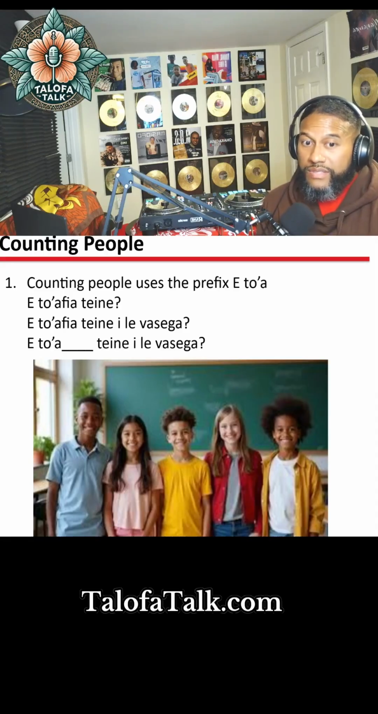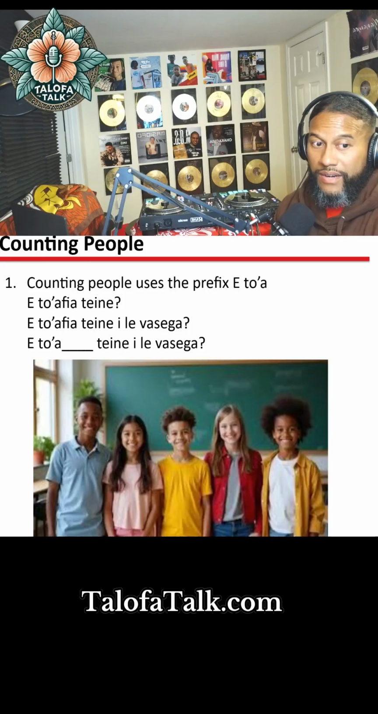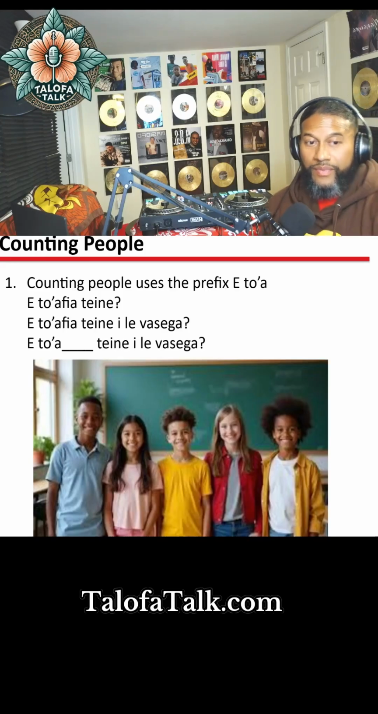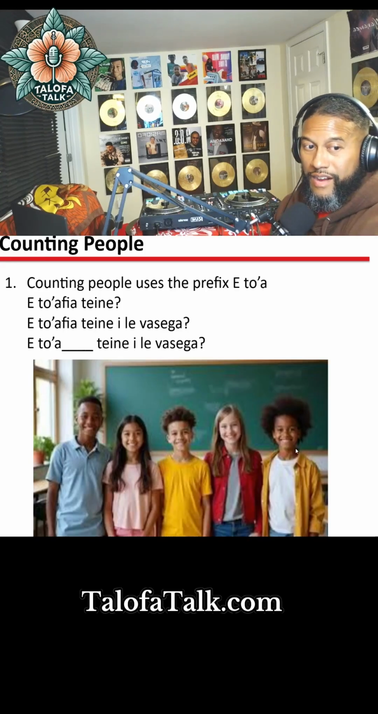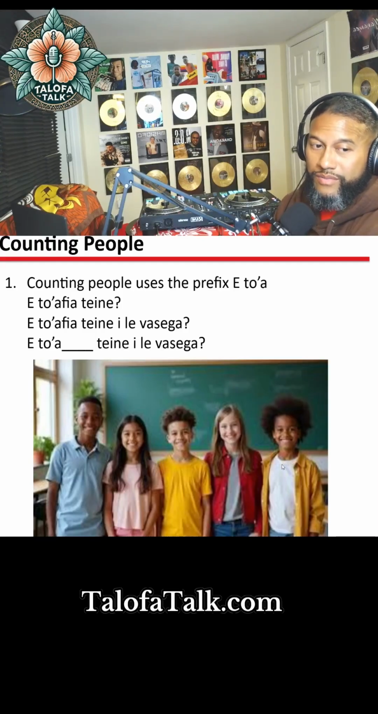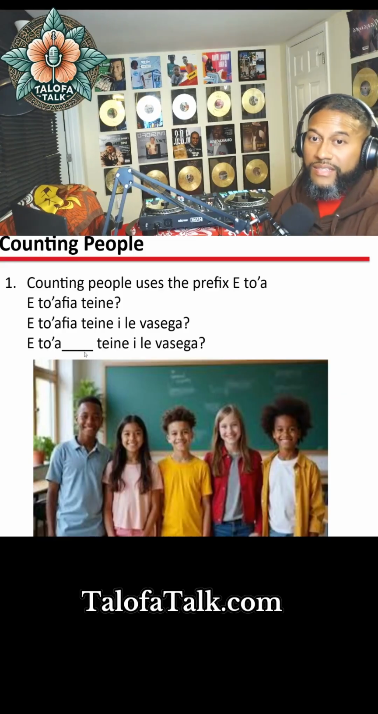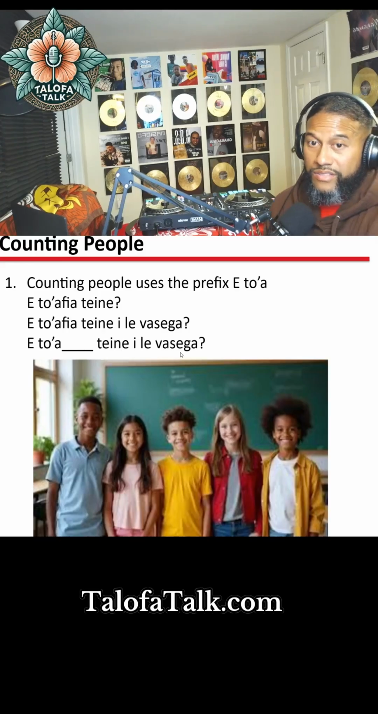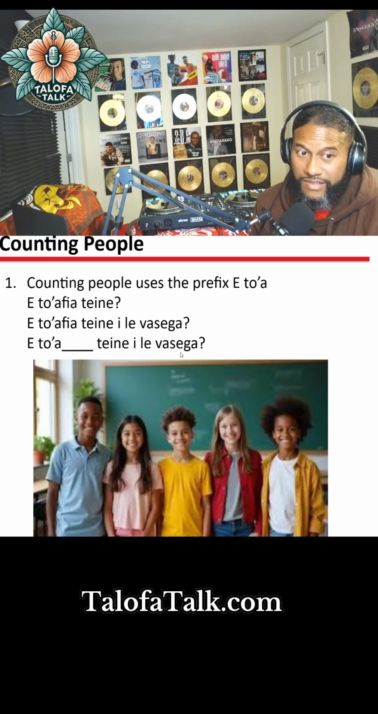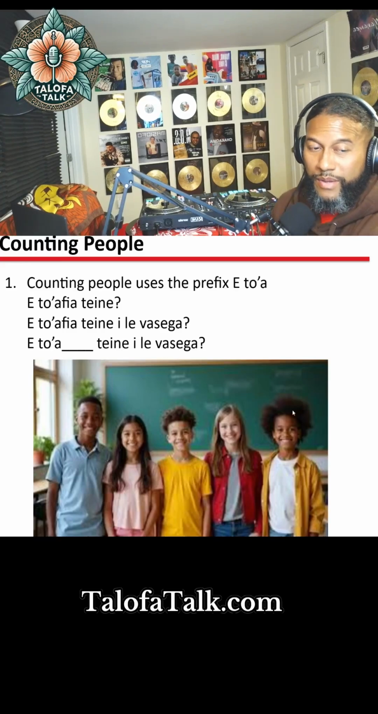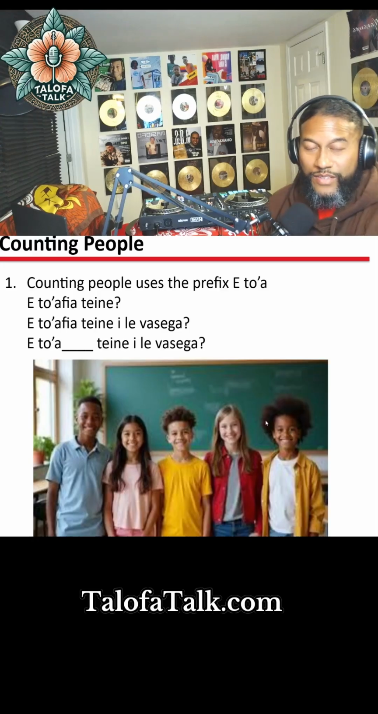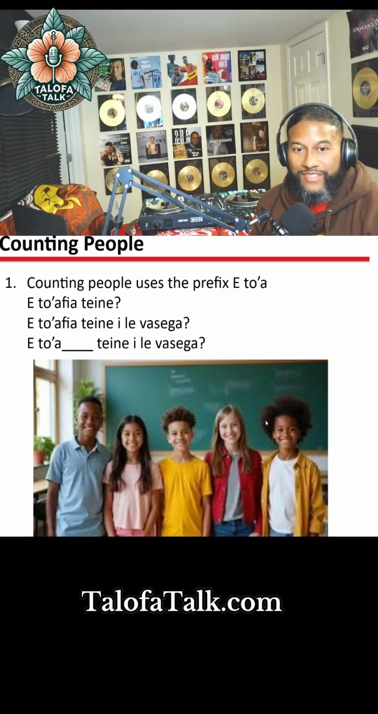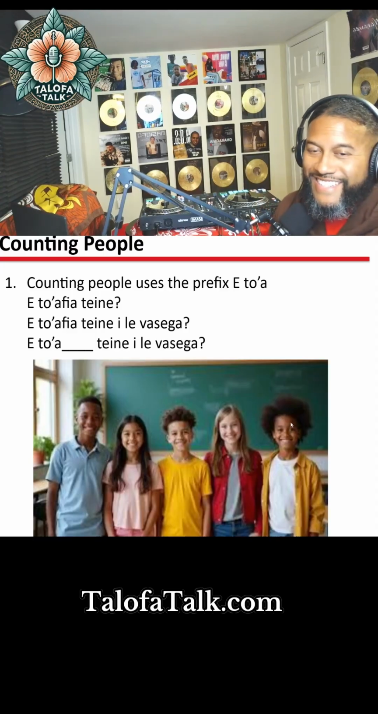So then we would say we're gonna count the girls. All right, I'm gonna assume, I kind of thought she was a girl. I thought she was a girl. She was a girl. So let's just say there's three girls in the class. E to'atolu teine i le vasega. So it's three girls in the class. I mean, it might be a boy. My son wears his hair like this, so I don't know. At this age, it's kind of hard to tell.